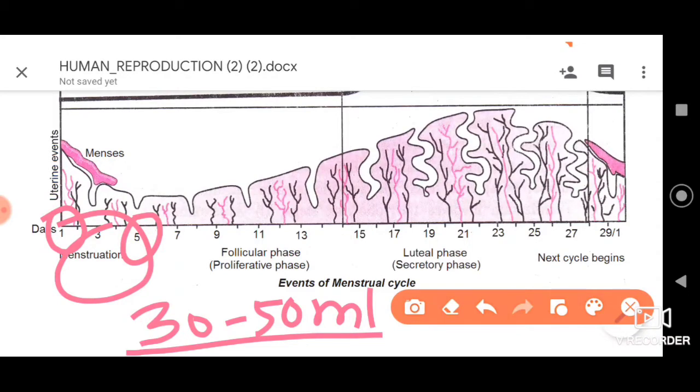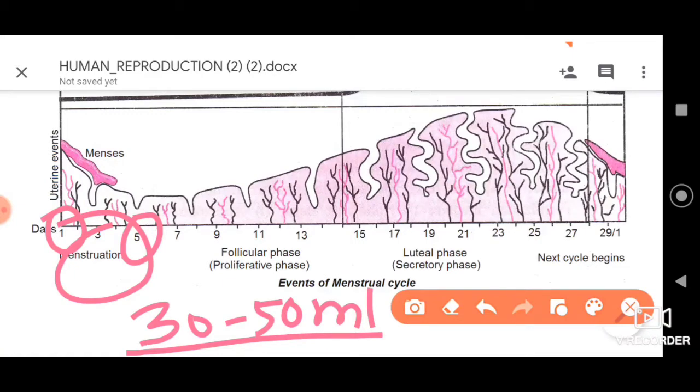Here smooth muscle fibers, the mucus, and the sloughed endometrial tissue are released. Endometrium is the inner layer of the uterus, so that layer gets damaged and is released alongside the mucus and smooth muscle fibers through the vagina.